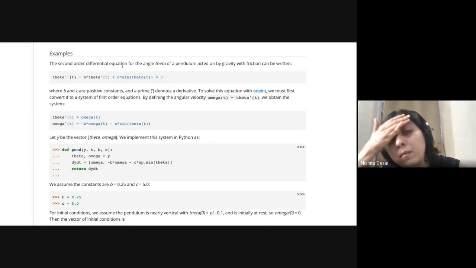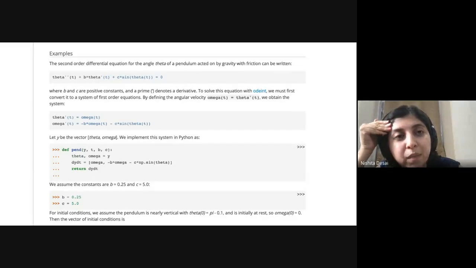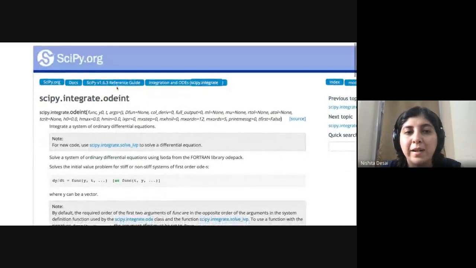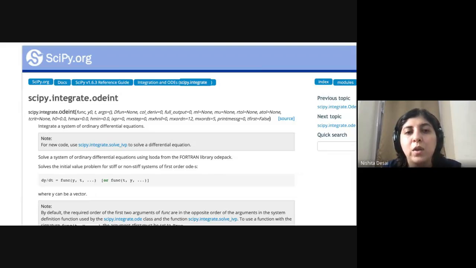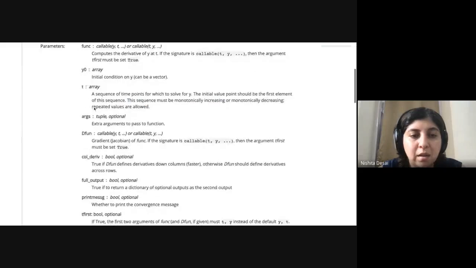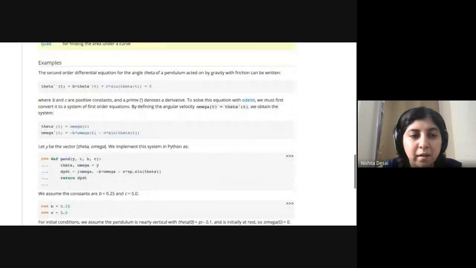Every time you want to look up a new function, you can always type into Google, say, Python ordinary differential integration, and it will show you the options. Most likely you will come to scipy.integrate, and there are these very detailed online manuals always available. You can always use this reference guide to understand what this code does. What this function does is easiest to understand if you look at the example that they have.